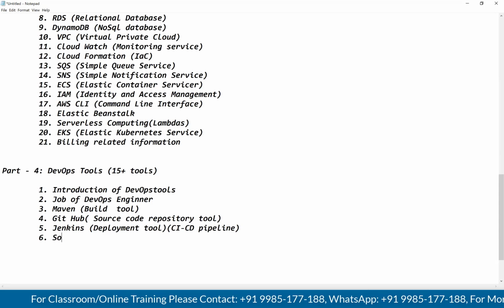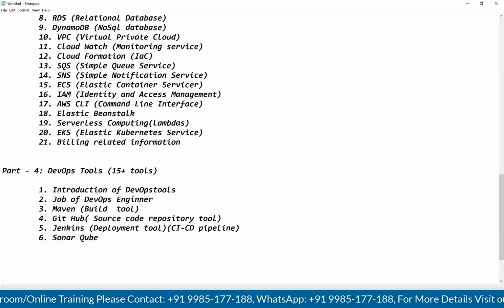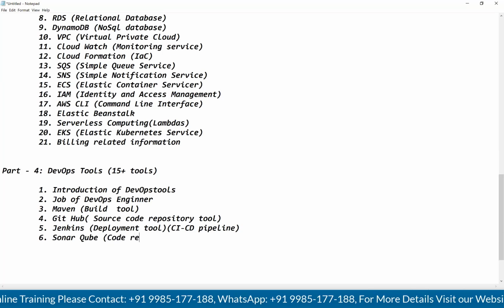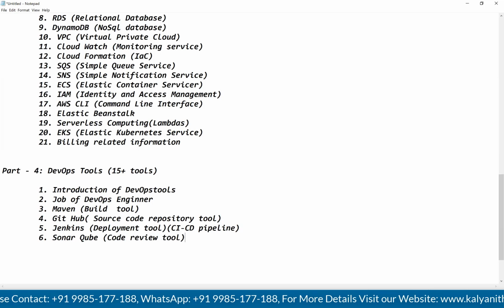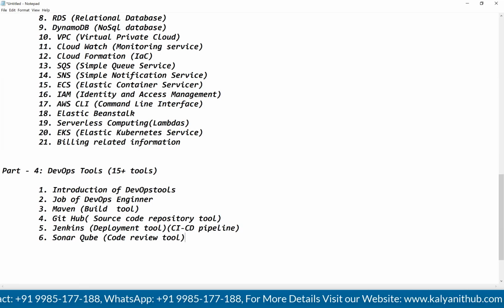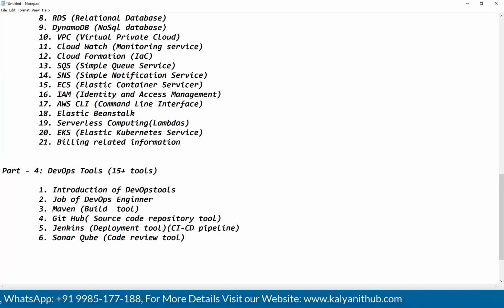SonarQube. What is SonarQube? SonarQube is a code review tool, guys. Who is writing the code? Developers are writing the code. Whether developers are following the coding standards or not, whether developers are writing the test cases or not, whether the test cases are passed or not, whether code coverage is more than 80% or not, everything will be reviewed by SonarQube only.